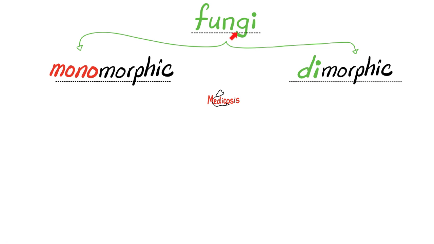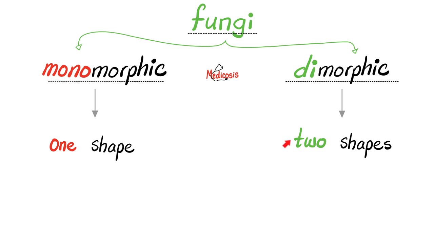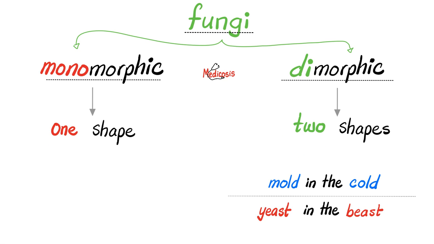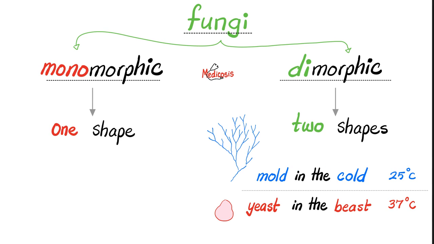Another classification for fungi is whether they are monomorphic or dimorphic. Morphic from morphology, which means shape. Mono means one. So this is one shape. This means 2 different shapes. What do we mean by 2 different shapes? It means mold in the cold and yeast in the beast. What does that mean? It means that when the temperature is low, the fungus will be shaped like a mold, meaning hyphae or pseudohyphae. But when the temperature is high, beast, the fungus looks like a yeast.